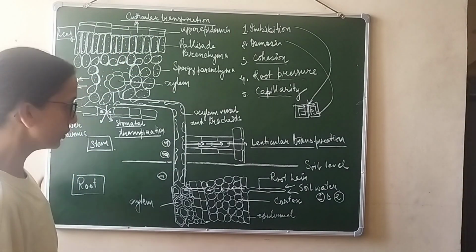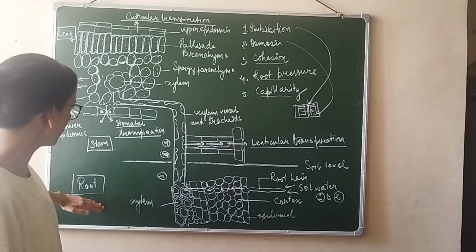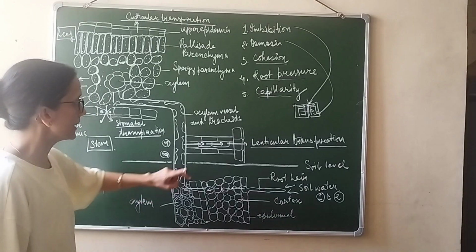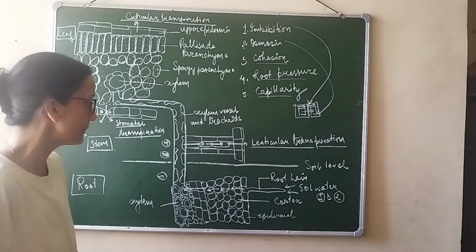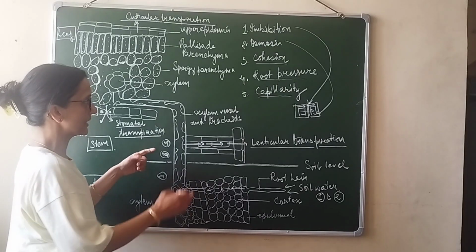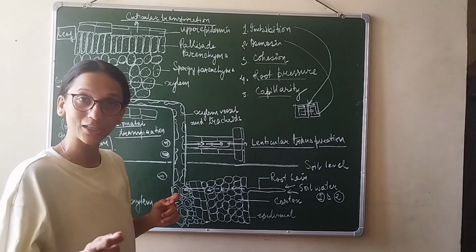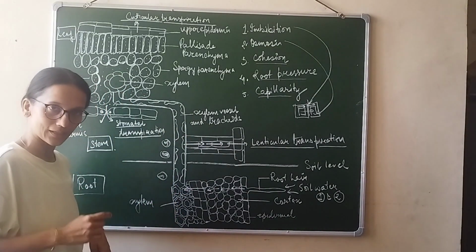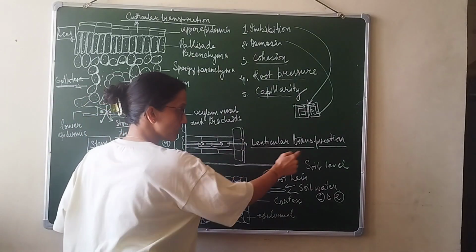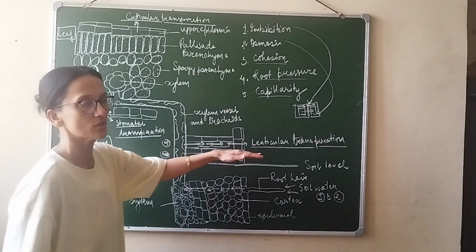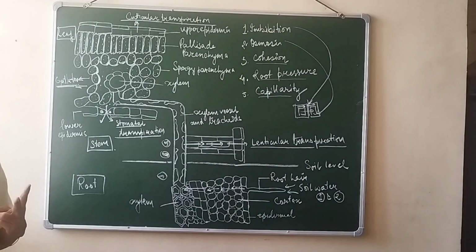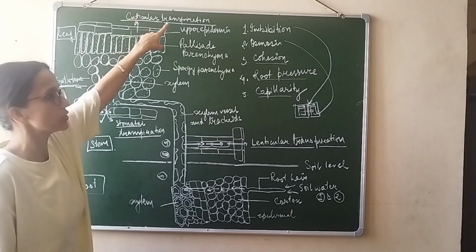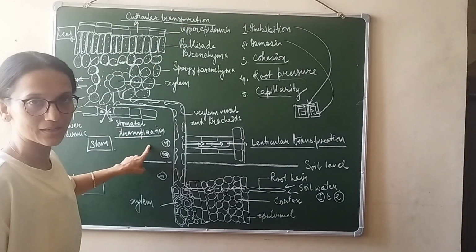If you look carefully, the diagram is divided into root, stem and leaves. In the roots, imbibition and osmosis are important for drawing in water. In the stem, there is cohesion, there is capillarity and there is root pressure, which are essential for pushing the water to greater height. There is a form of transpiration which is also happening in the same region, known as lenticular transpiration. Now in the leaves, we know there are two kinds of transpiration that will happen. One is cuticular transpiration, another is stomatal transpiration.